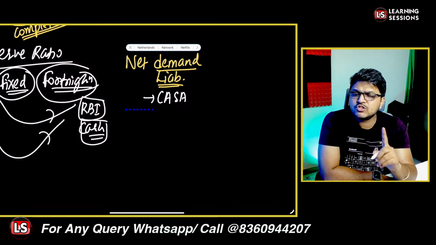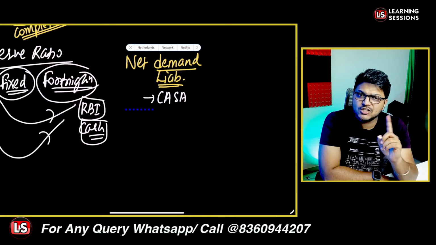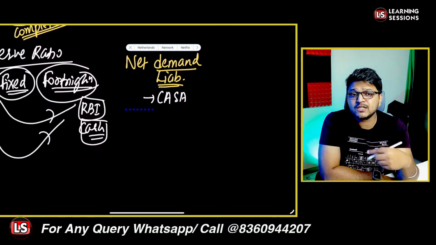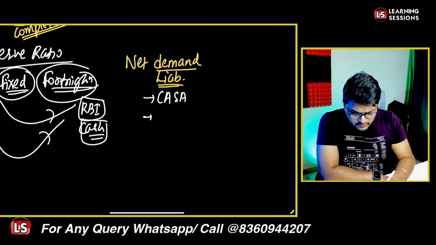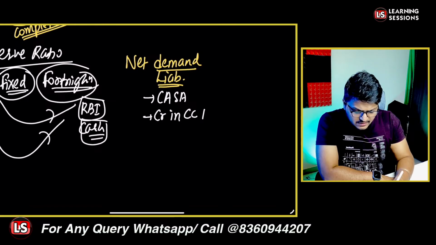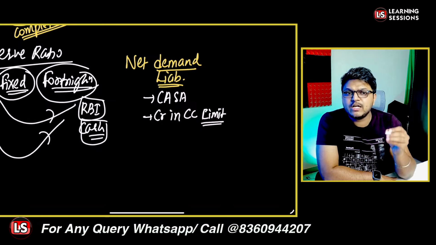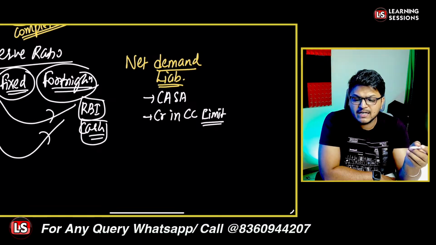The FDRs which are overdue are also a demand liability, because the bank has to pay the amount immediately whenever the person asks for it, right? And the credit balance in CC limit is also a demand liability.